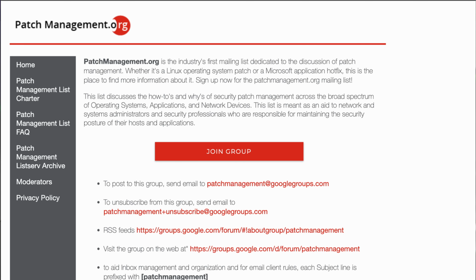I do recommend, if possible, that you subscribe to the patchmanagement.org mailing list. I have found this mailing list to be of great value to me because it allows me to see what other people are encountering as they're patching. And many times when it comes to Microsoft retracting one of those patches, the first place that I learn about that is through that mailing list, because people have premier contracts, they're engaging in the wild, they have very large install sets, they're going through all of those processes, and they share all of that experience and all of that knowledge inside the mailing list. So I do recommend, if possible, to sign up for that one.